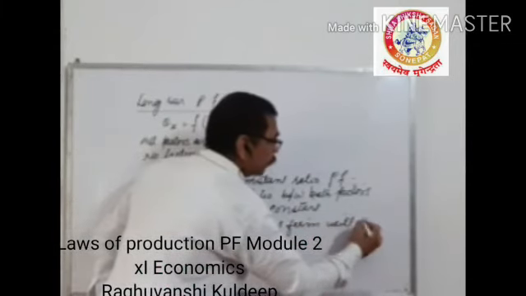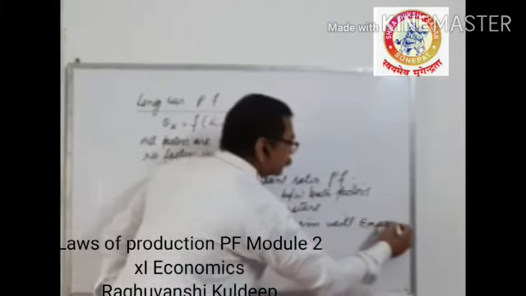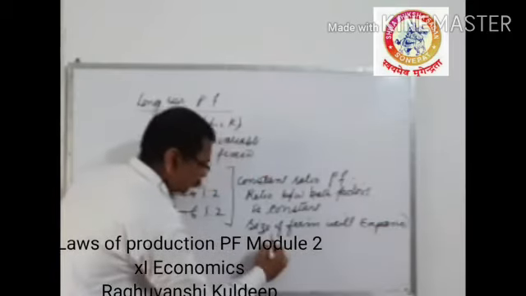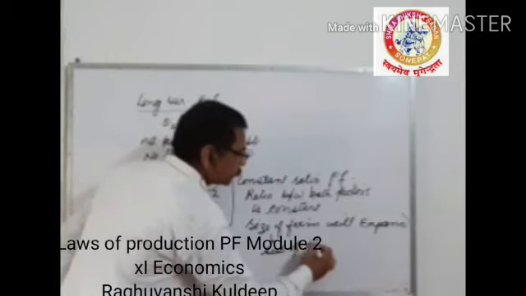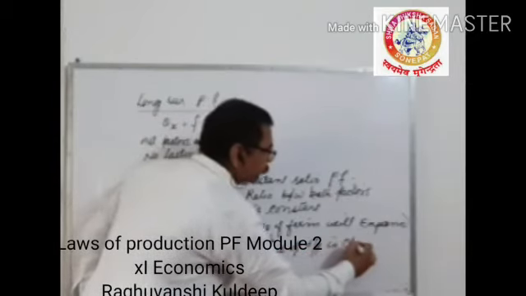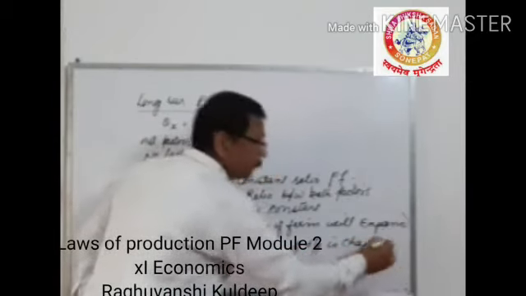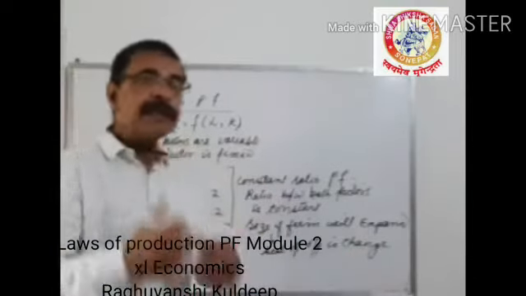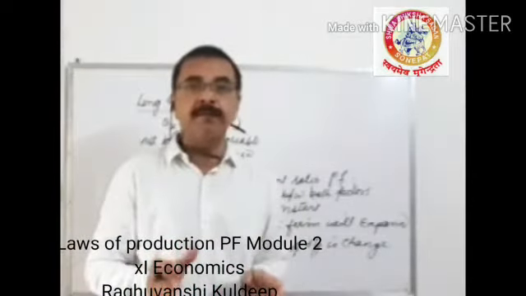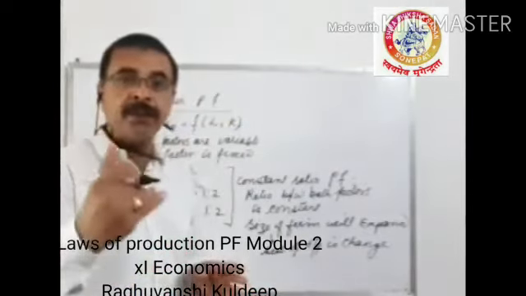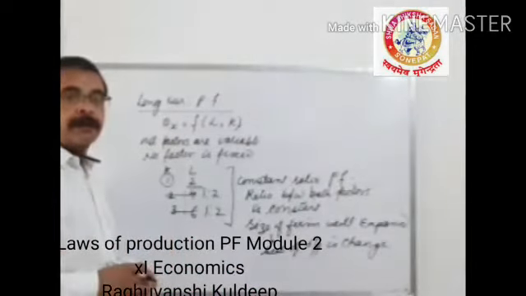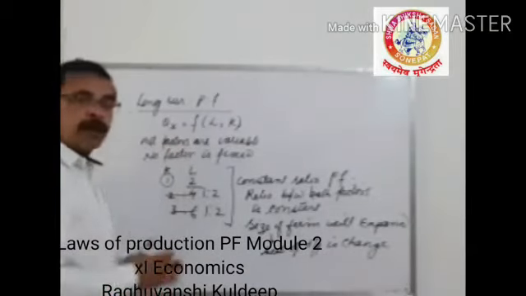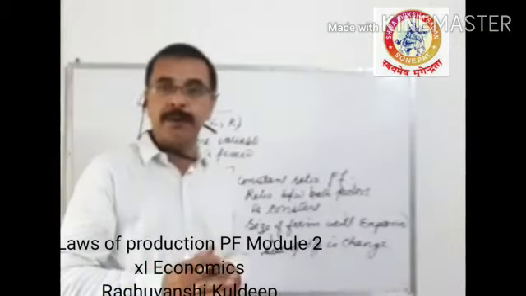and this is known as the scale of output changing, because the size of the firm increases. In the previous example, the quantity a firm was producing in 24 hours, now the firm can produce in 8 hours. So that's why it is known as the long run production function or constant ratio production function.